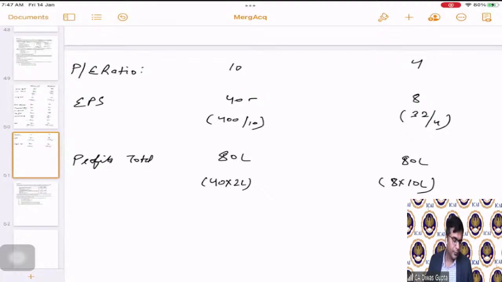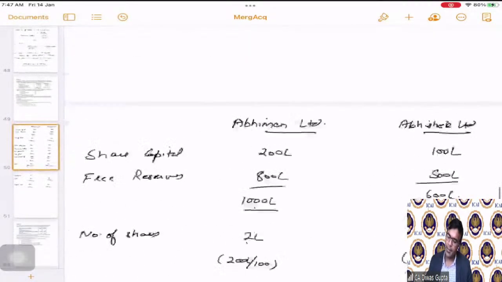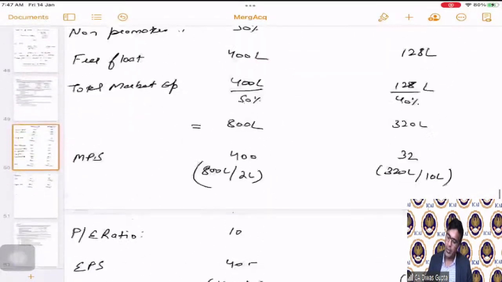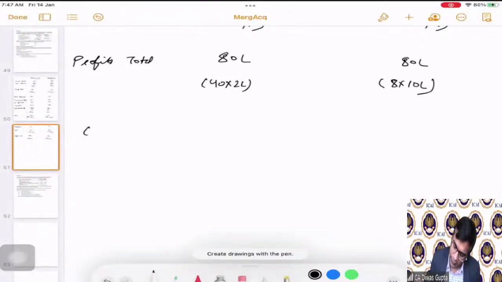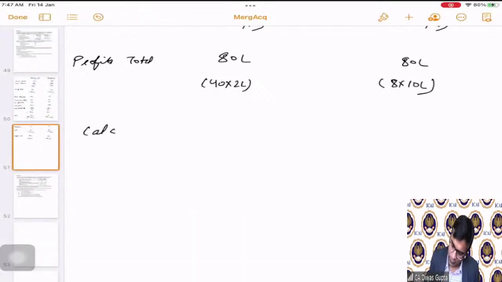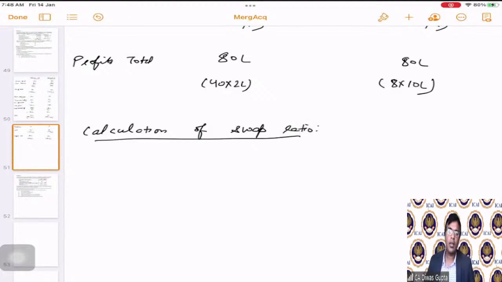Okay, students. So this is done. Now we have to calculate the swap ratio. Calculation of swap ratio. First of all, we will take the book value. Again, target company value divided by the acquiring company value. Same principle.